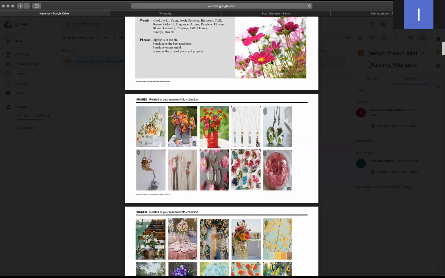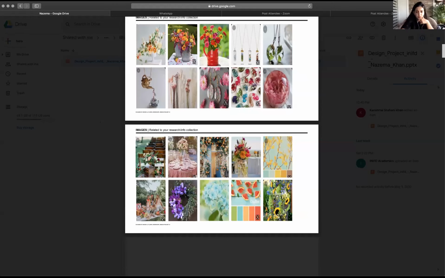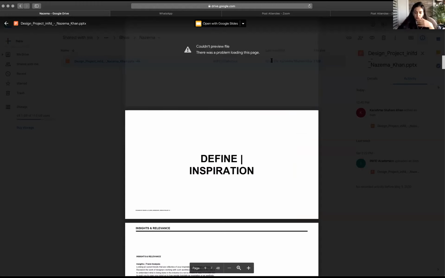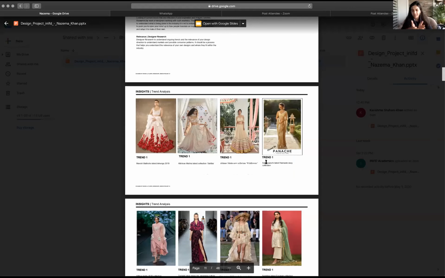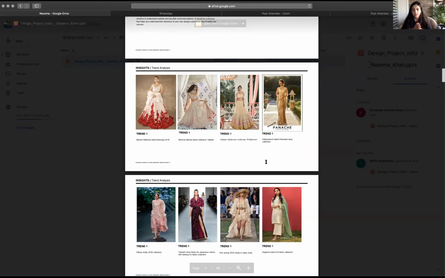One of these pages is not opening, but it was just a continuation of that, so we won't worry. Then she went down for definition and inspiration. In trend analysis, there are lots of images of garments, which follow different kinds of trends, but there is no talk about what the trend actually is. What I see here right now in the first lineup is predominantly only imagery. So I would prefer, when you're writing about trend analysis, that you also mention what trend you're looking at. That would be a good inclusion over here.